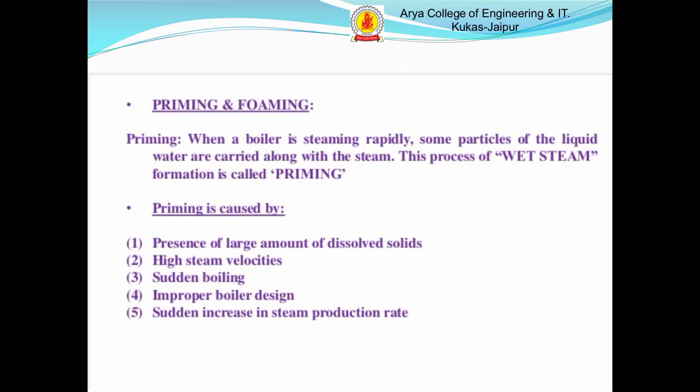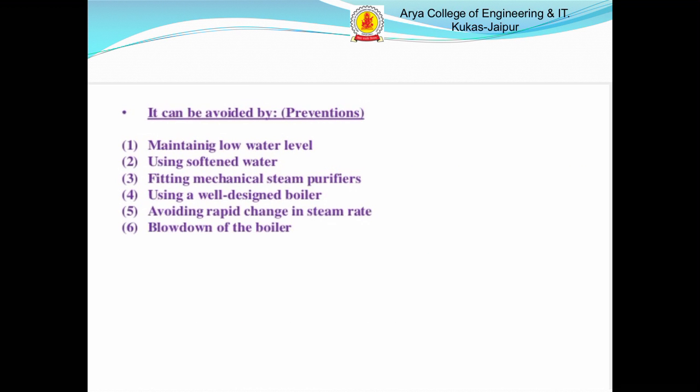Priming is caused by presence of a large amount of dissolved solids, high steam velocities, sudden boilings, improper boiler design, and sudden increase in steam production rate. This is the prevention of boiler troubles: maintaining low water level, using softened water, fitting mechanical steam purifier and blow down of the boilers.